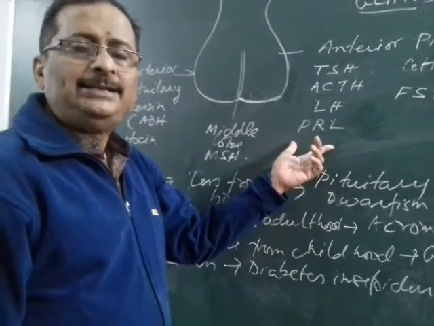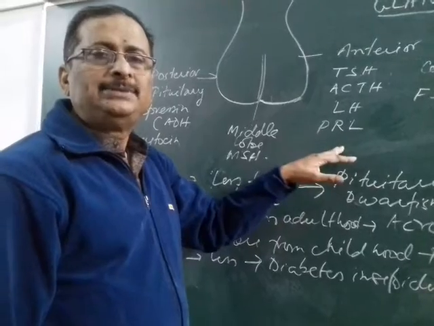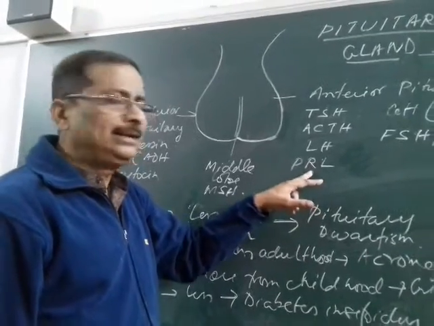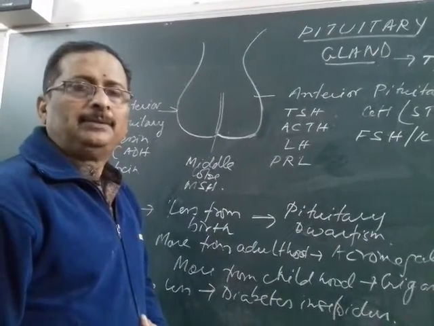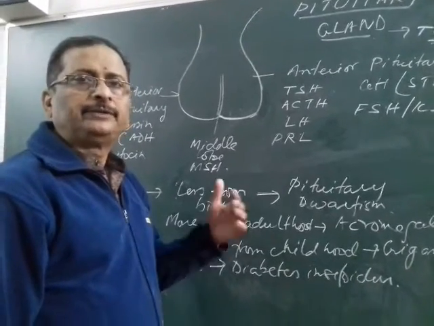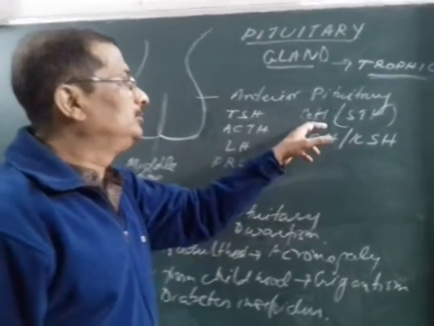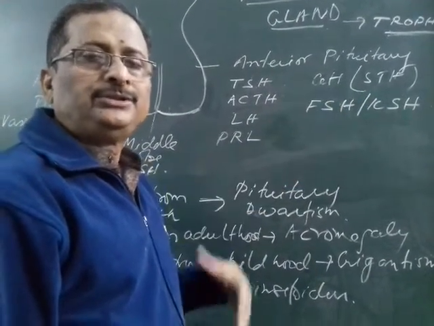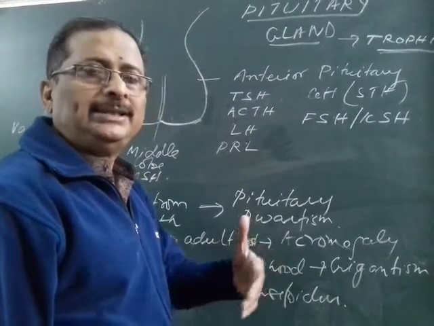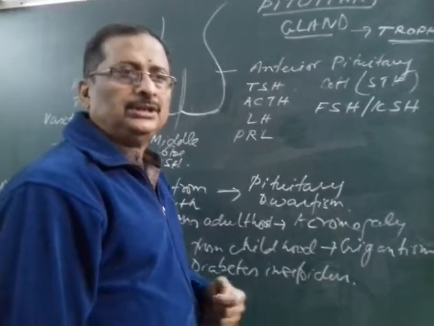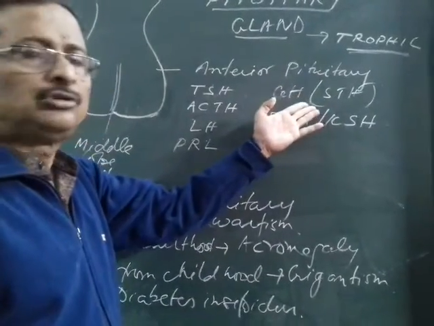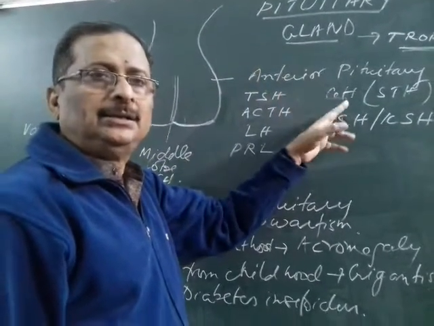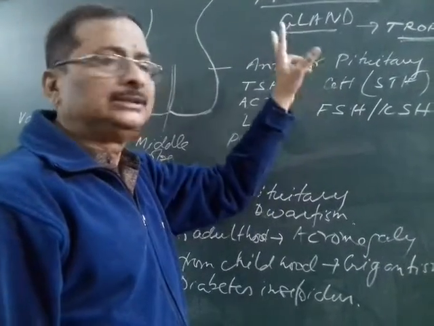PRL is the prolactin or the LTH or the luteotropic hormone. It helps in secretion of milk after pregnancy in lactating mothers. So PRL is secreted to increase the production of milk in lactating mothers after the birth of the child. There is another hormone called the GH or the growth hormone or the somatotropic hormone. The function of the growth hormone is to give growth to the human body. Usually it helps in the growth of the longitudinal bones. So this is also called somatotropic hormone. It is also controlled by the hypothalamus by somatostatin and somatocrinin, which are the neurohormones.